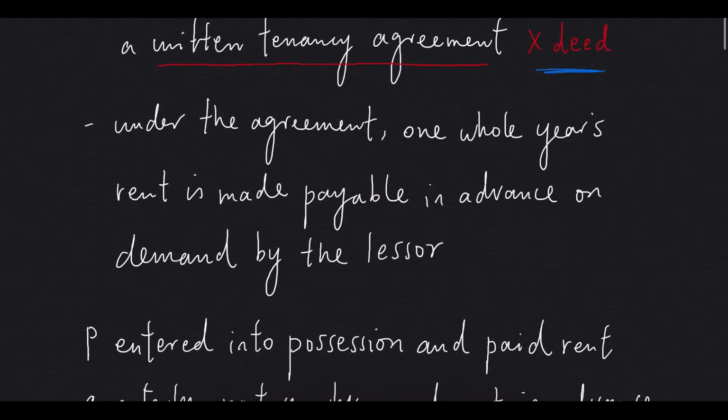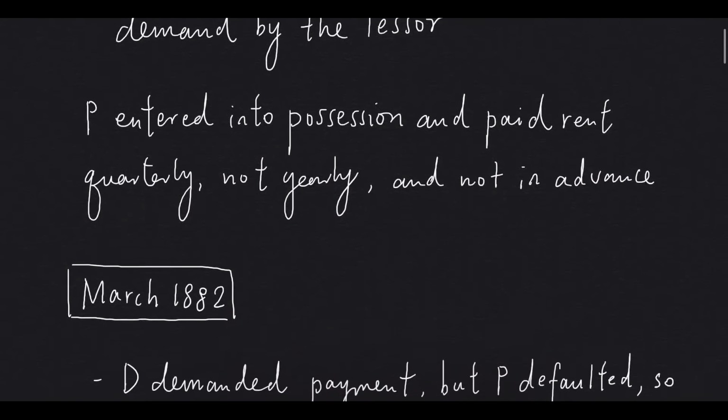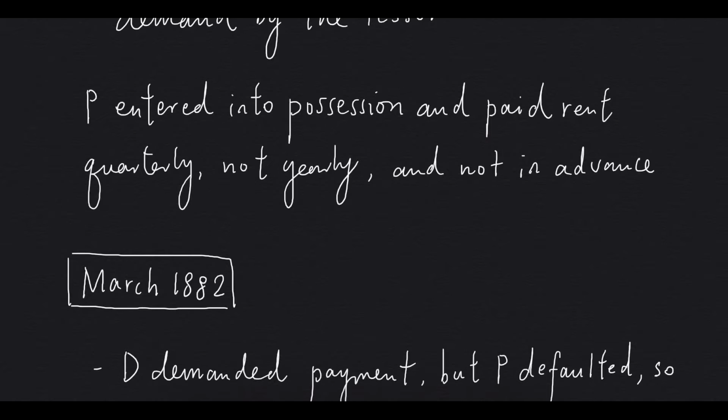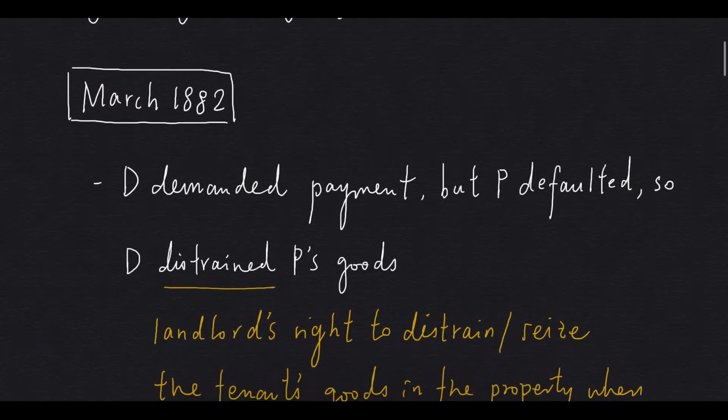Under the agreement, 1 whole year's rent is made payable in advance on demand by the lessor. After signing the agreement, the plaintiff entered into possession and paid rent quarterly, not yearly and not in advance. Until March 1882, the defendant demanded payment, but the plaintiff defaulted, so the defendant distrained the plaintiff's goods.